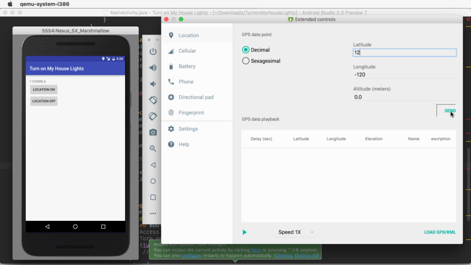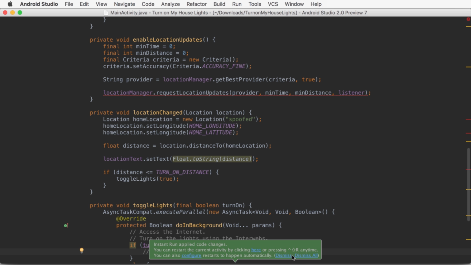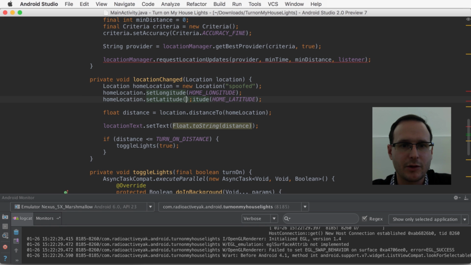Perfect. Eventually I tried plugging in the values for my home location at the Googleplex, and the distance result is not what I expected. So now I know the problem is the distance calculation. I spent several minutes going down some blind alleys. I'm pretty convinced I'm transposing lats and longs somewhere, but eventually I see what's right in front of me. Alright, so you can see I've set both latitude and longitude to the same value.